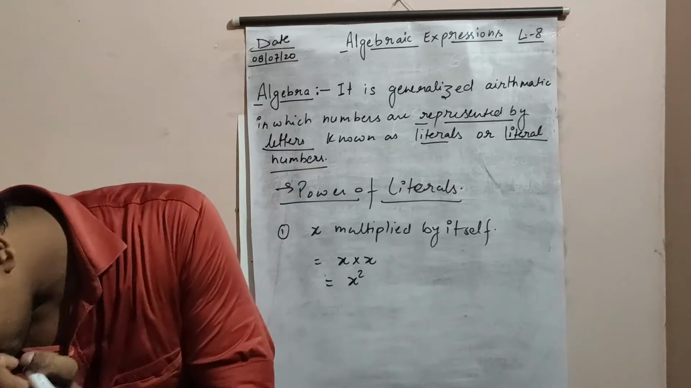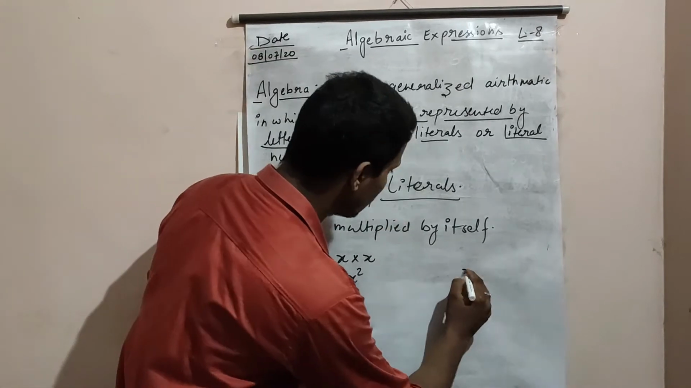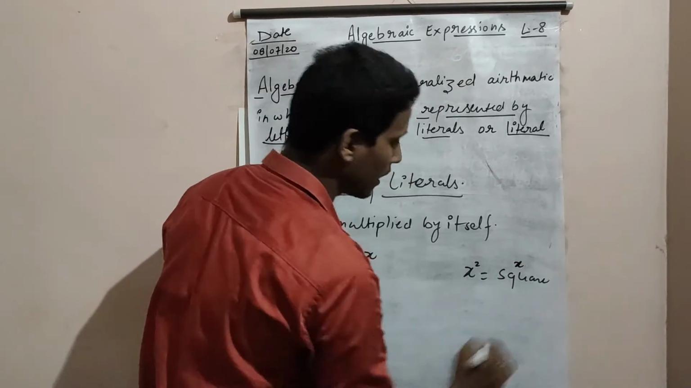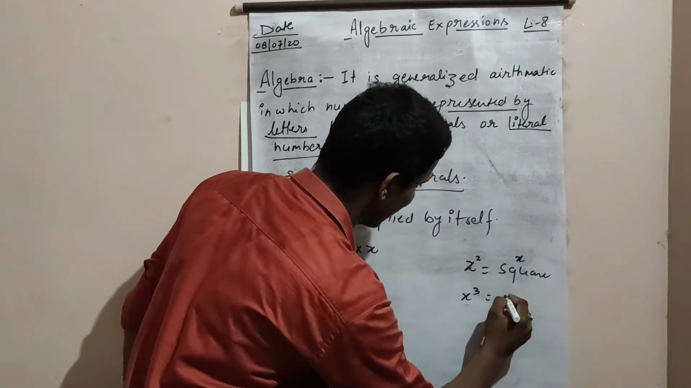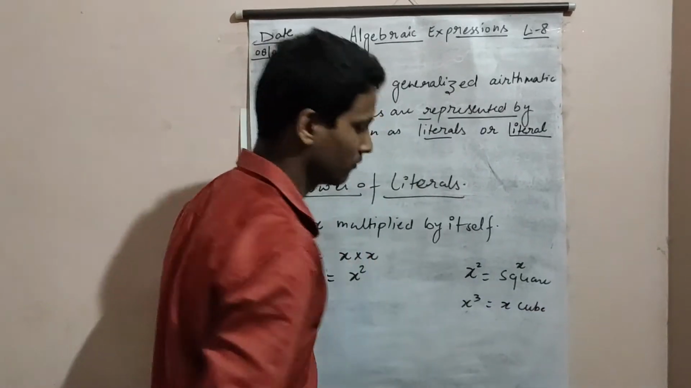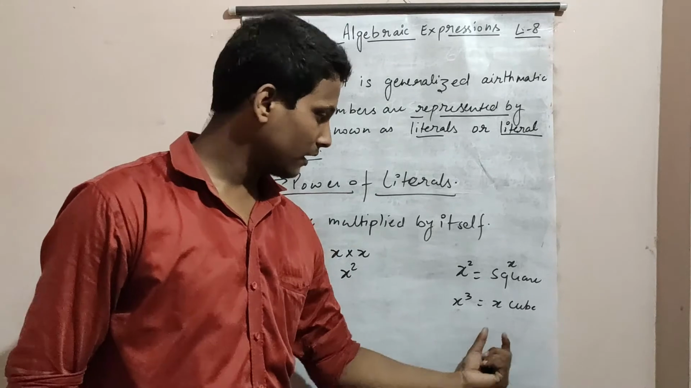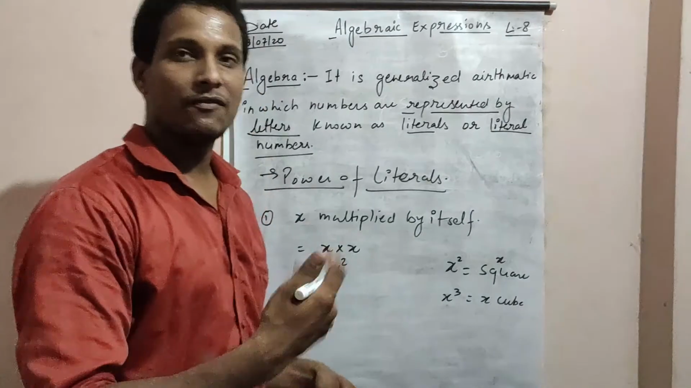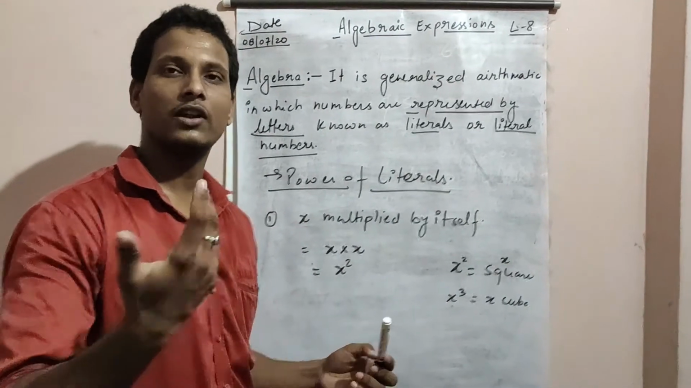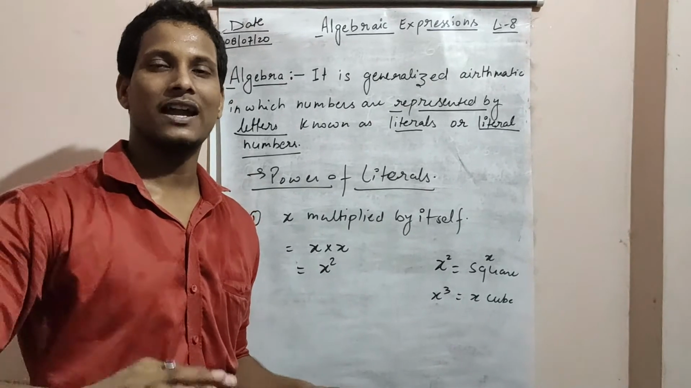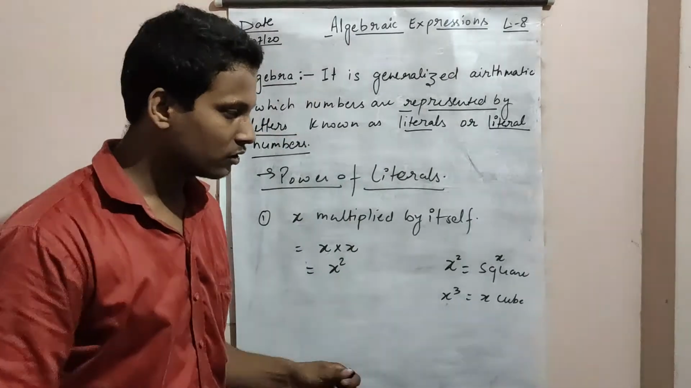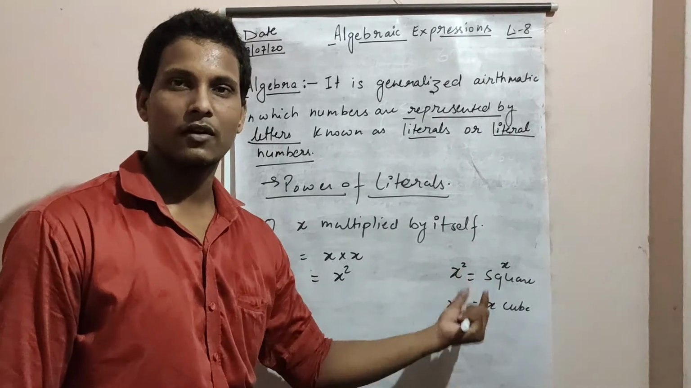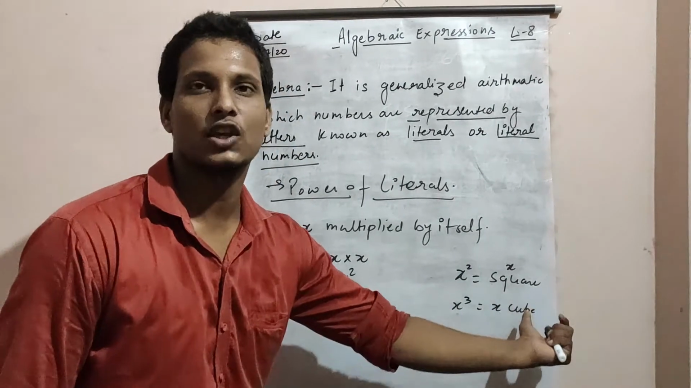Let's take one more example. One more thing: if the power is 2, then it is called the square of the value, so we say x square. If the power is 3, then x cube. We read it as x cube, x square, or simply x. After that, if the power increases to 4, 5, 6, then we say x raised to the power 4, x raised to the power 5, and so on. X raised to the power 2 means x square. X raised to the power 3 means x cube.